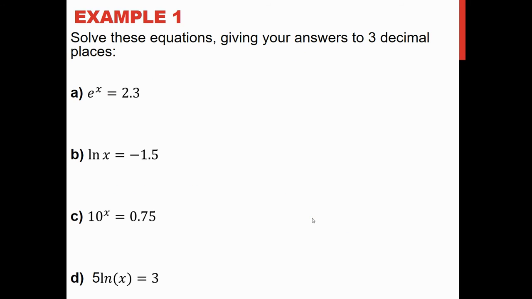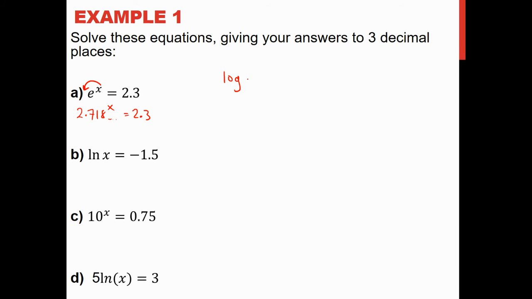So let's take those things, and these are the kind of problems I'm going to give you. Solve these equations. If e to the x is 2.3, how do we know what x is? Okay, and remember, e is not a variable. It's 2.718 and so on to the x. Remember we had problems like this, where we need to get this power in the front. But what do we have to do to get the power in the front? We have to take the log of both sides.